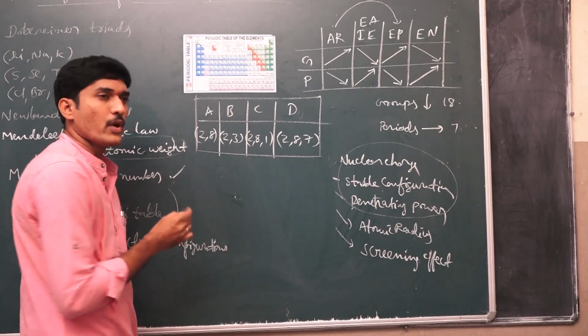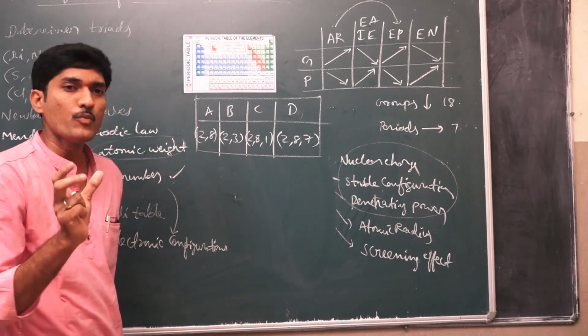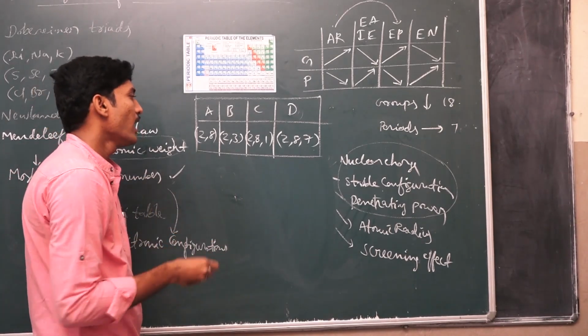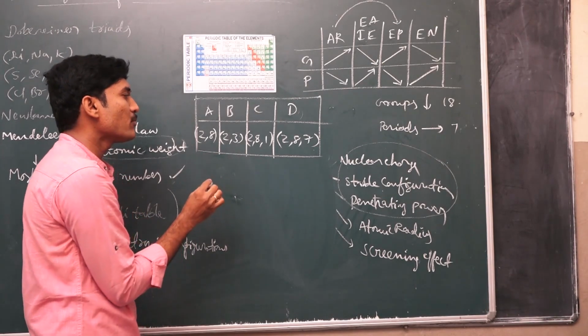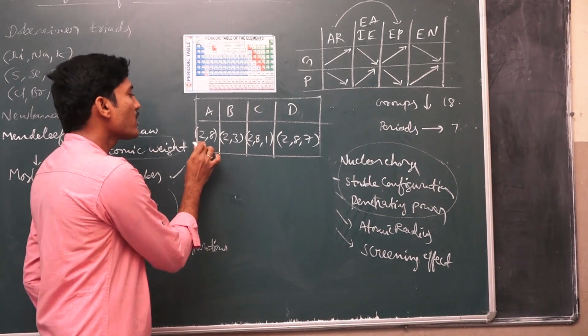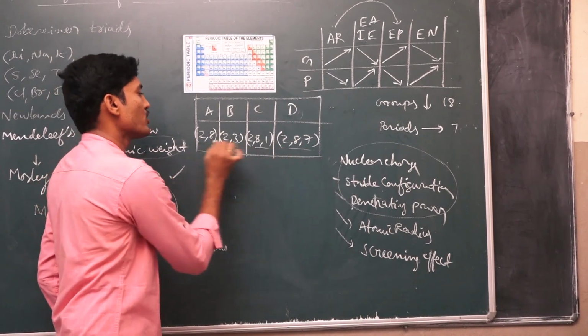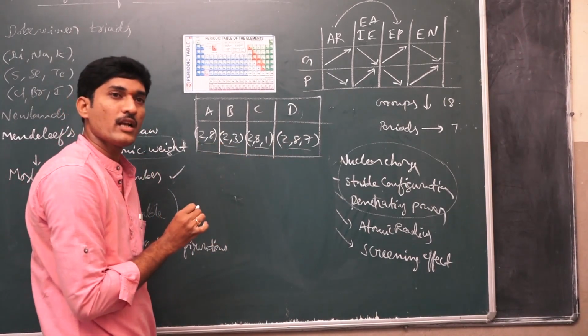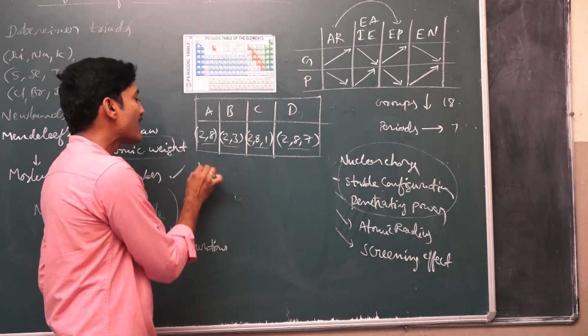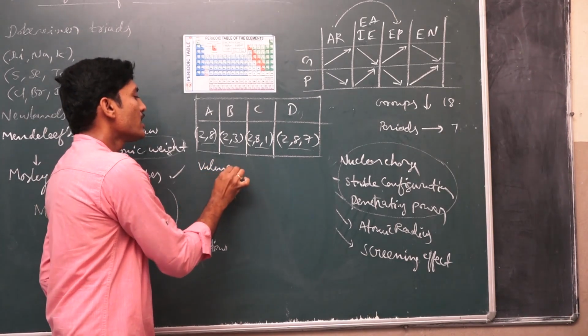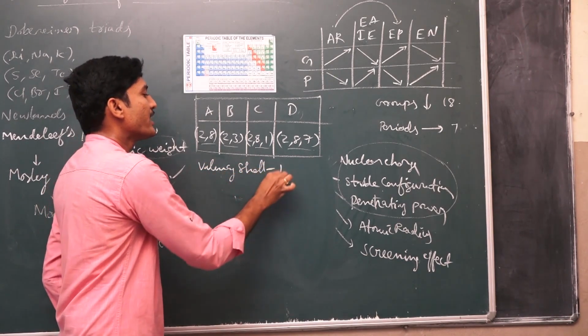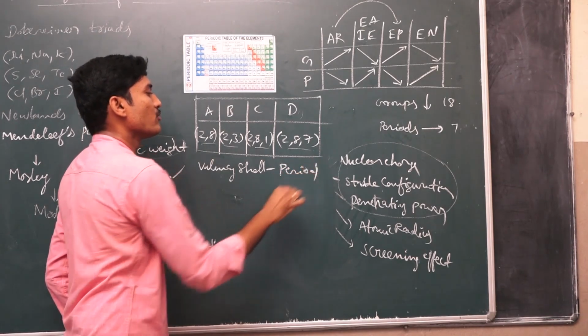Here first you have to identify the group number and period number. To identify the period number, you see how many shells are there in each electronic configuration. So the valence shell gives you the period number.